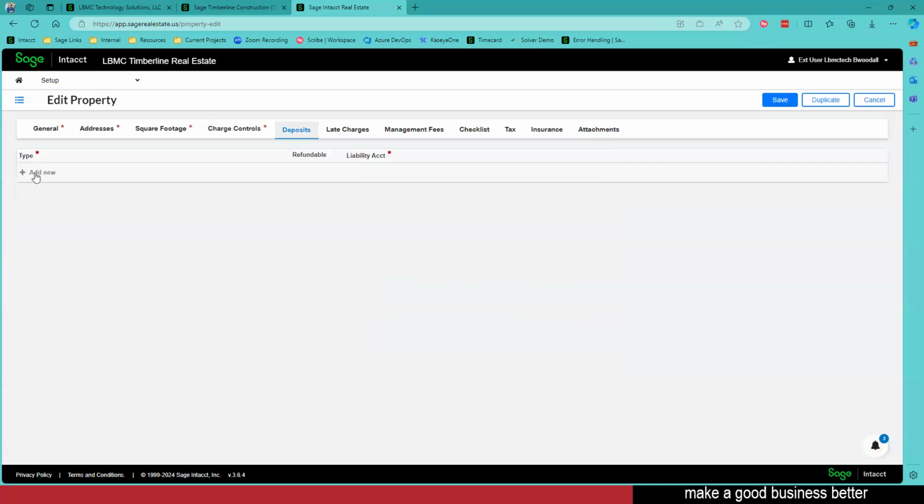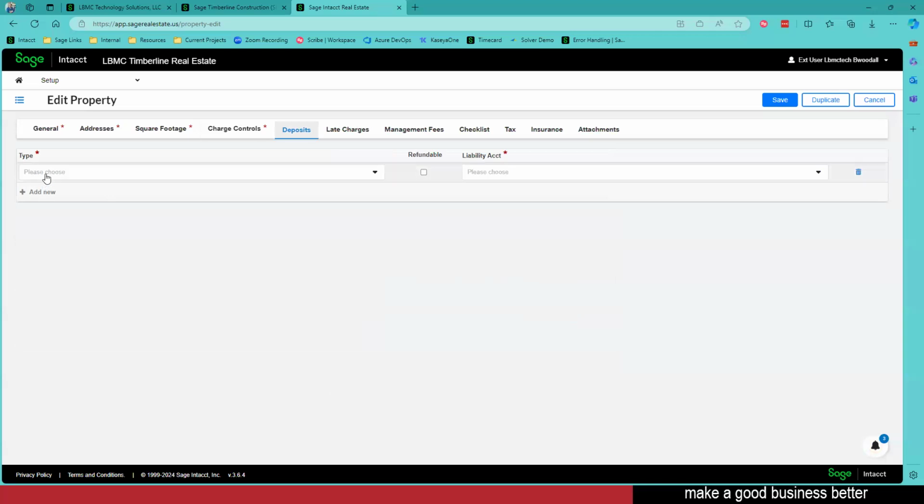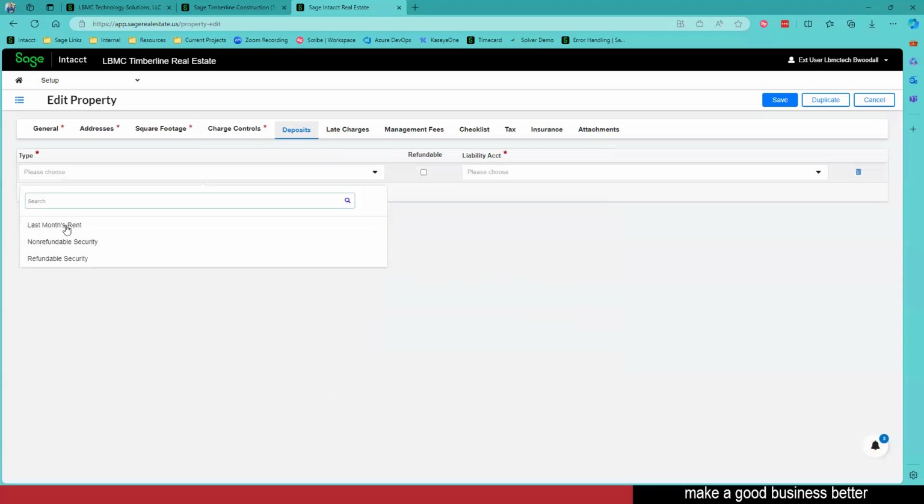Going over to deposits. Do we want to take deposits? Do we take a standard last month's rent, first month's rent? Is it a refundable security deposit? Things like that. If it's refundable, what liability account are we putting this in?